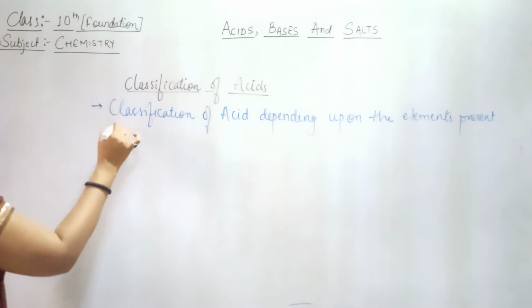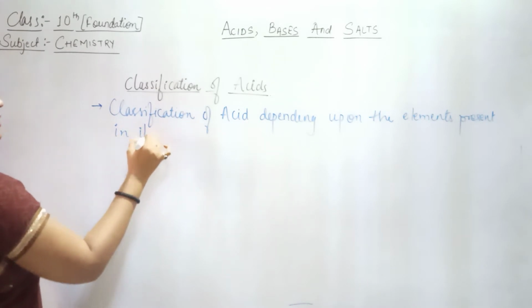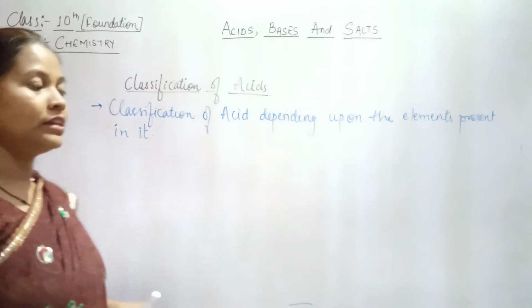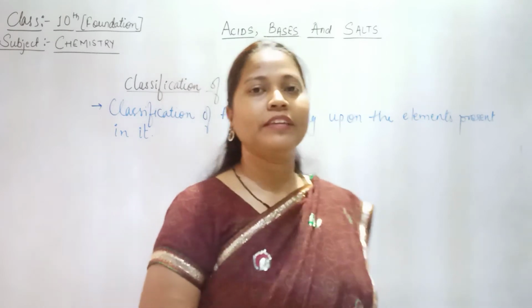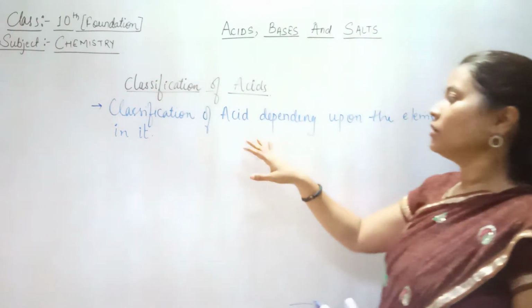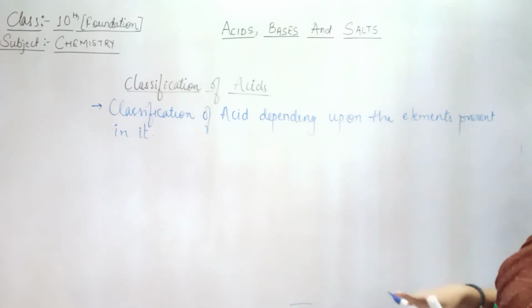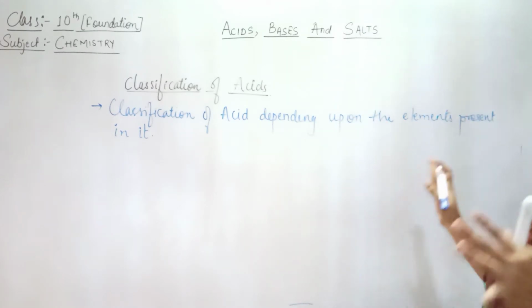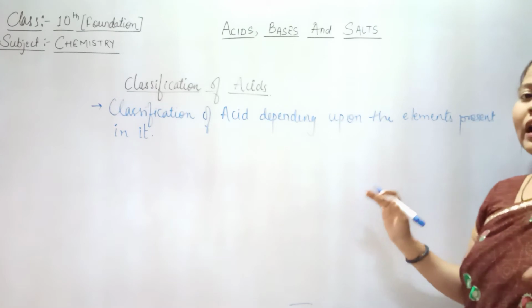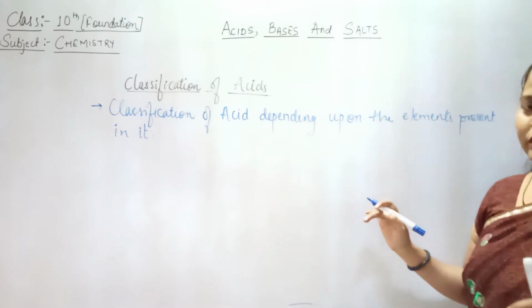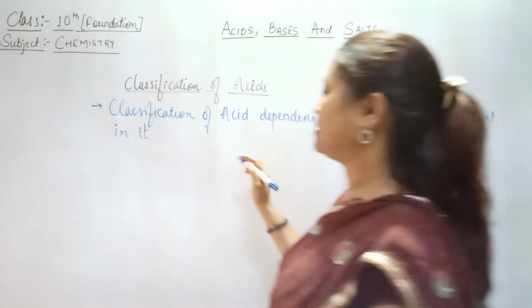in it. So depending upon the elements present in it, we have to classify the acids in this way, that is, which element is present in it. So basically the elements under test are hydrogen and oxygen. So let's see what exactly is there.